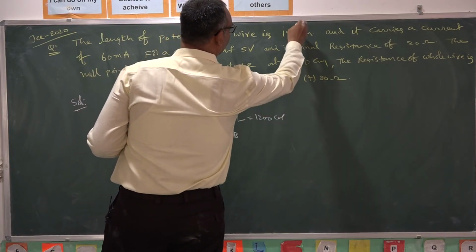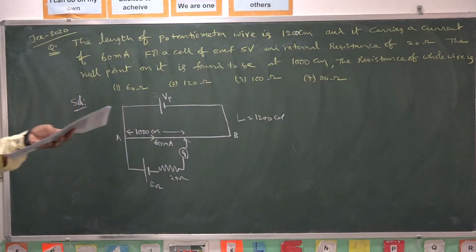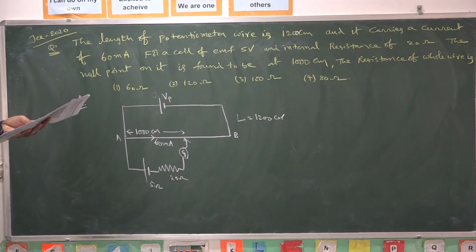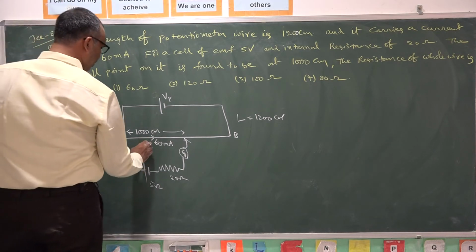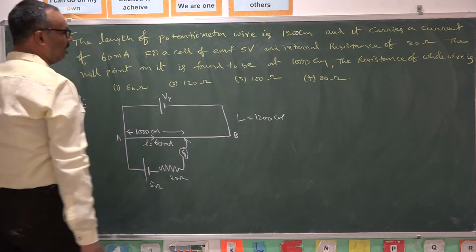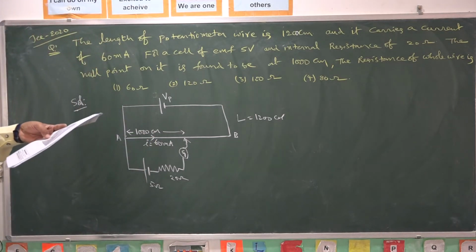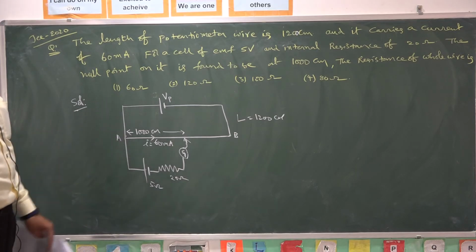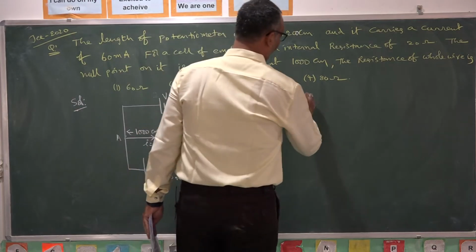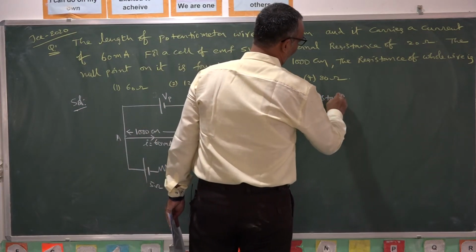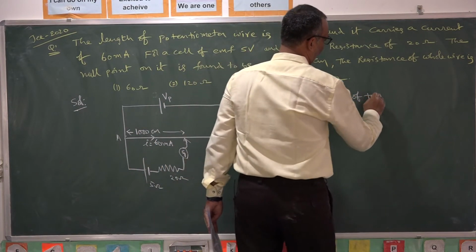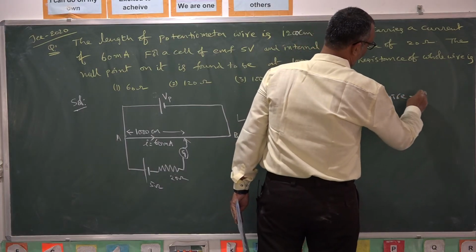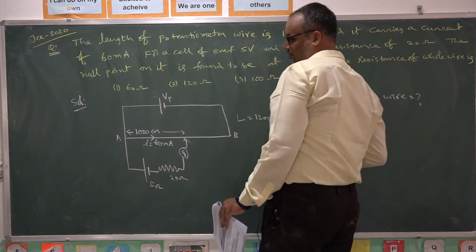In the question, correct it as 1200. Balancing point or null point is observed at 1000 centimeters. The current passing through the wire is 60 milliamperes. Now we are interested to find the resistance of the whole wire.